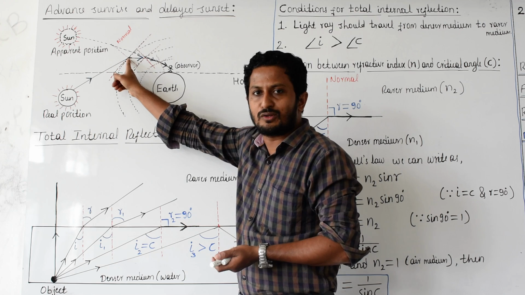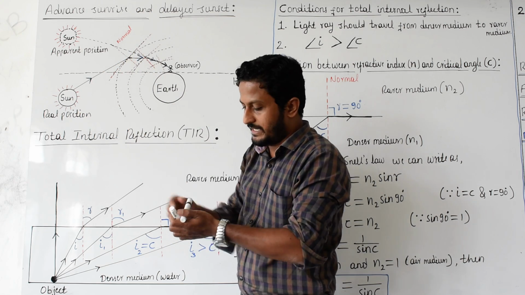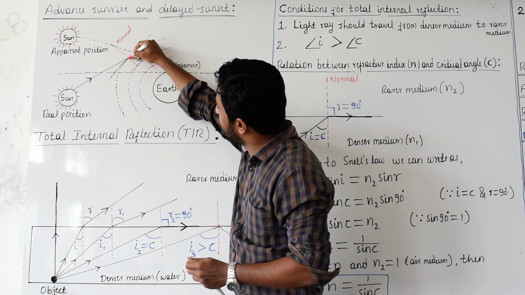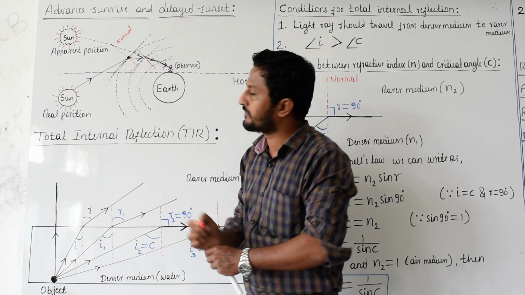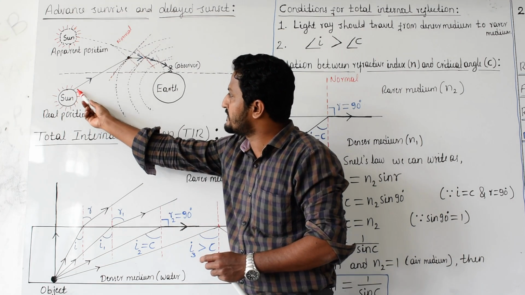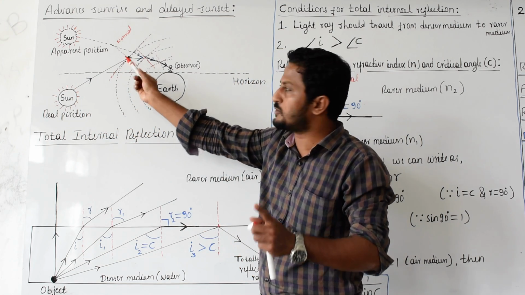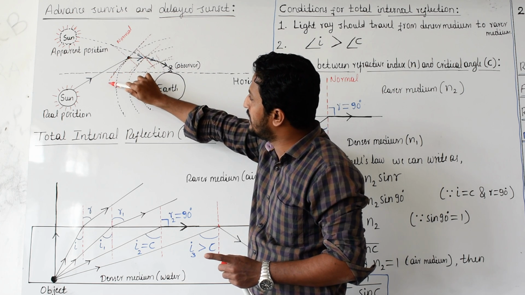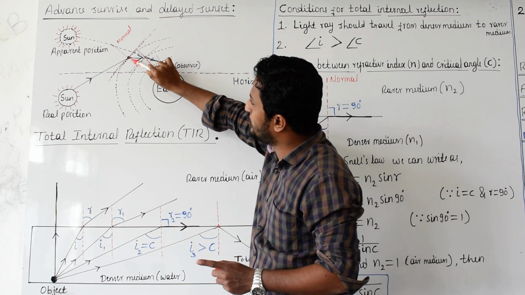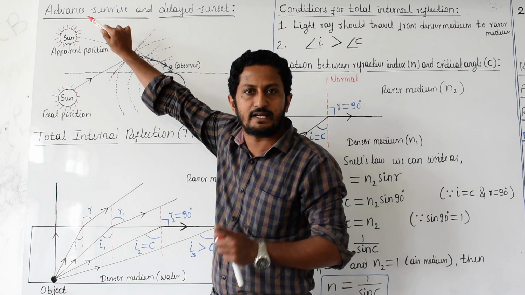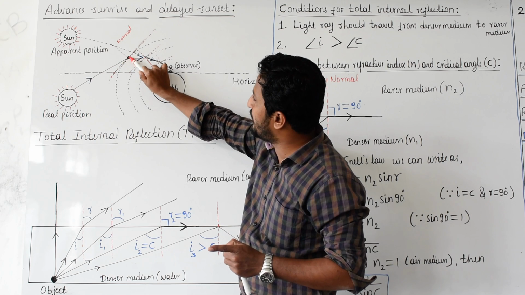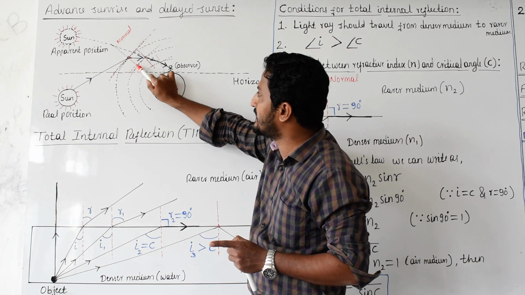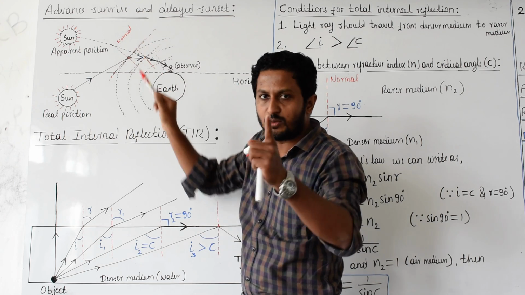On that layer, this light ray is incident at this point. This is the point of incidence. At that point you draw a tangential line first, and to that you draw a perpendicular line. That is the normal. You extend that. This is the normal. Getting what I mean?